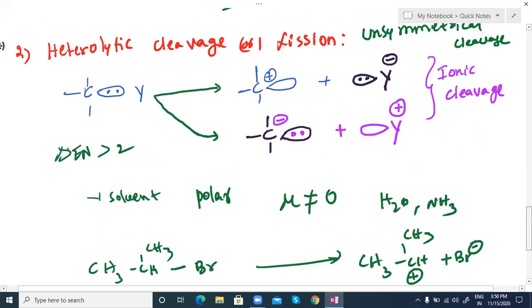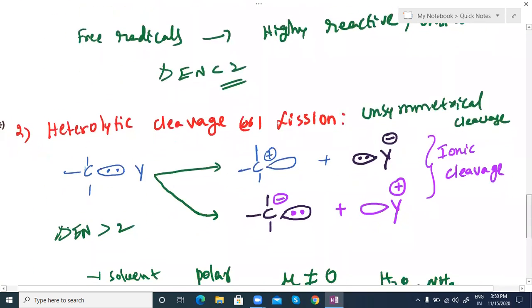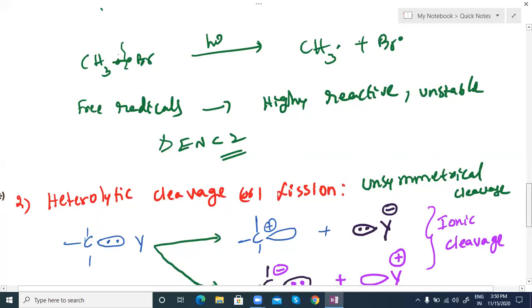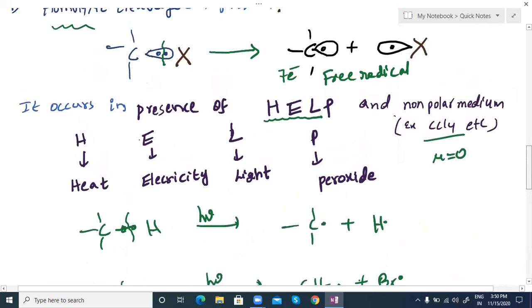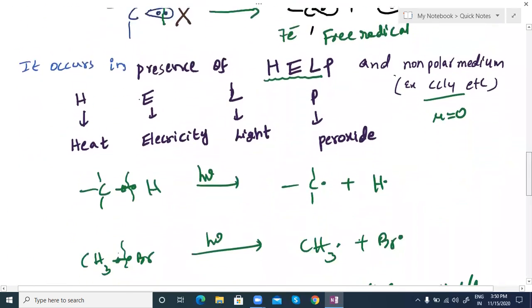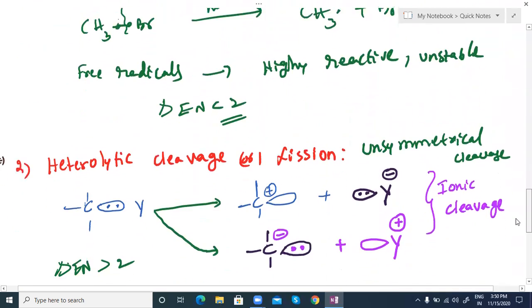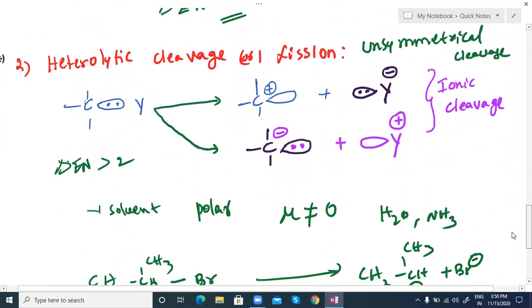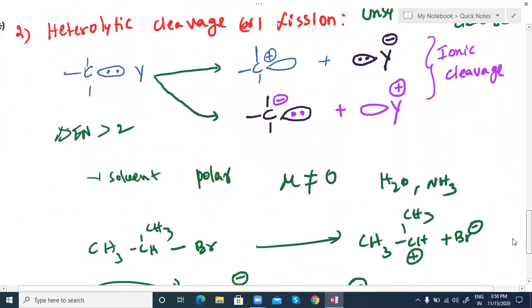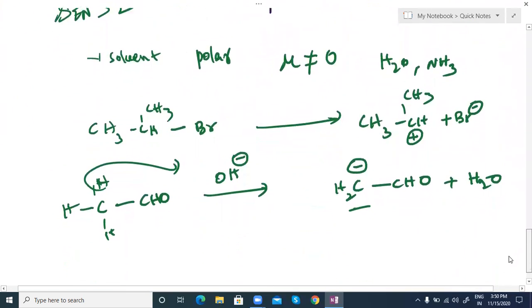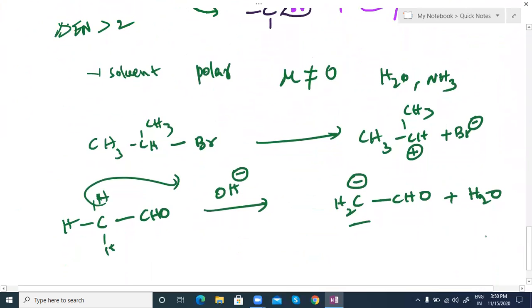So what we discussed here: introduction of GOC, then bond cleavage, that is heterolytic cleavage and homolytic cleavage. Due to homolytic cleavage, we are getting free radicals. These are highly reactive and have unpaired electrons, and we can say paramagnetic character also. Heterolytic cleavage means unsymmetrical breaking. Then you get positive and negative charges. How they are forming we have given clearly. Okay. Next onwards we will discuss what the attacking reagent, substrate and reaction intermediates are, like that.